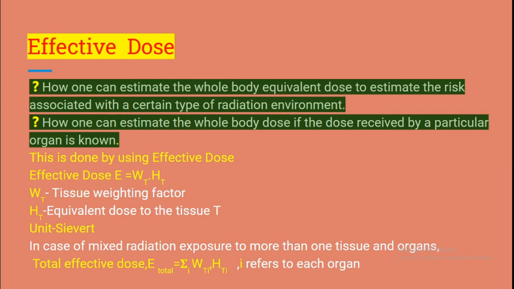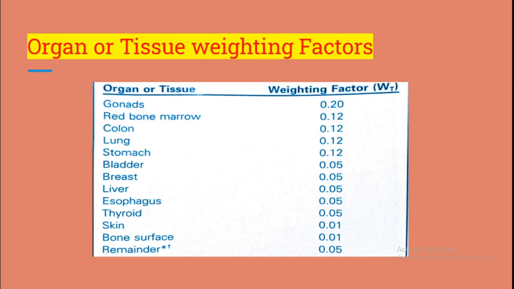So weighted doses can be calculated for each organ or tissue using the respective weighting factors and then added together to provide a total effective dose to the body as a whole. The organ and tissue weighting factors consider the relative susceptibility of a body part to cause cancer, death and hereditary effects. That is, organs and tissues and the respective weighting factors are shown in this table.